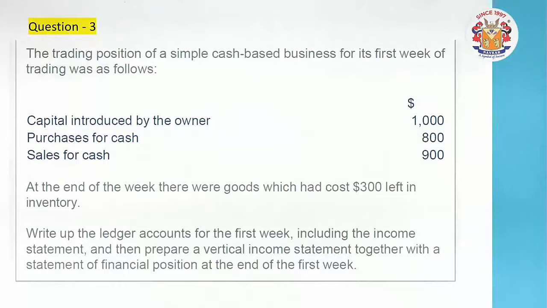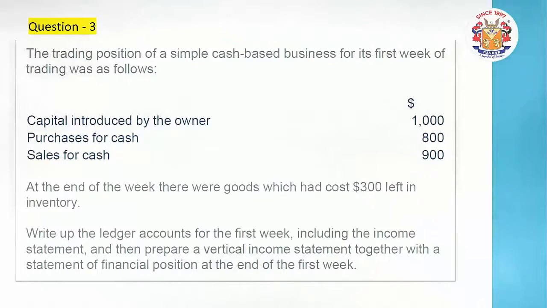Friends, here the third question provides the trading position of a simple cash based business. Yes friends, it's a cash based business. The first week started, in which some capital is introduced. Again read the first week, the word is there.